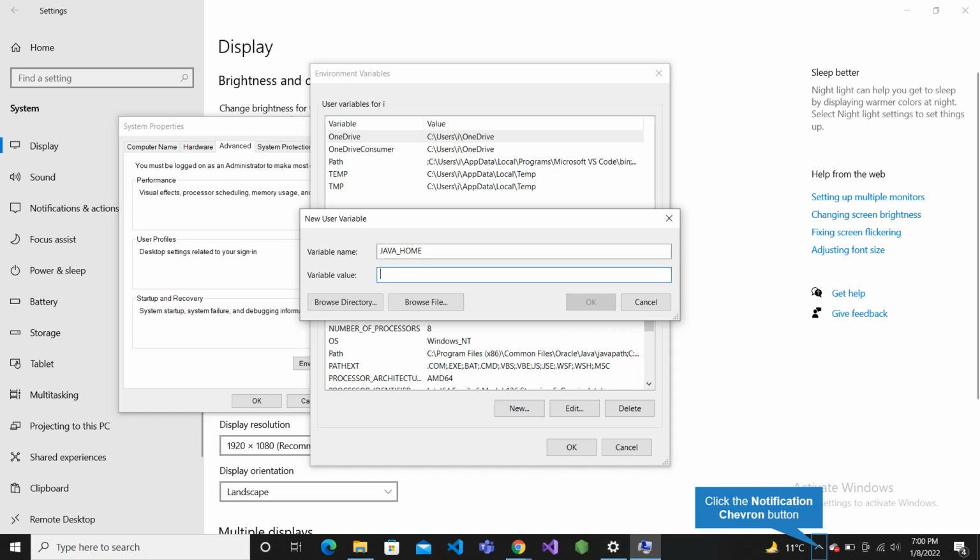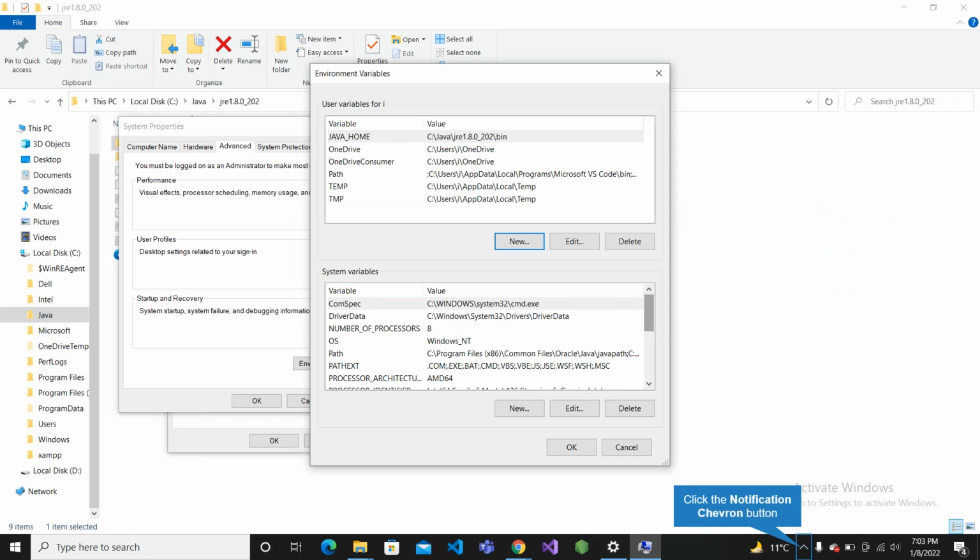and here let us add the location of the JDK bin, and just type the name JAVA_HOME. Now we have to add the Java bin path.